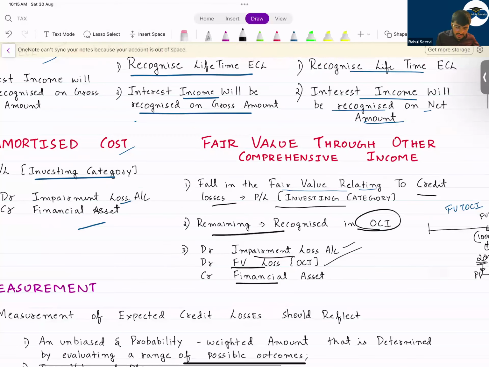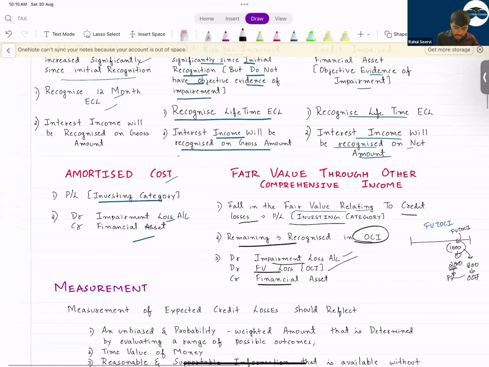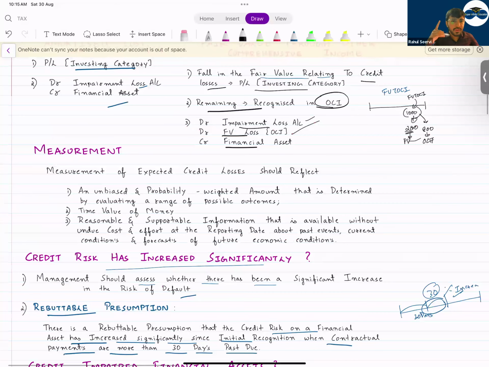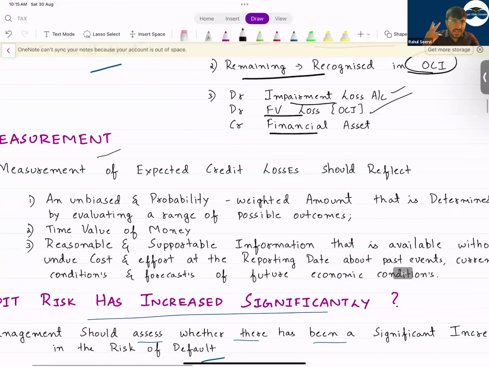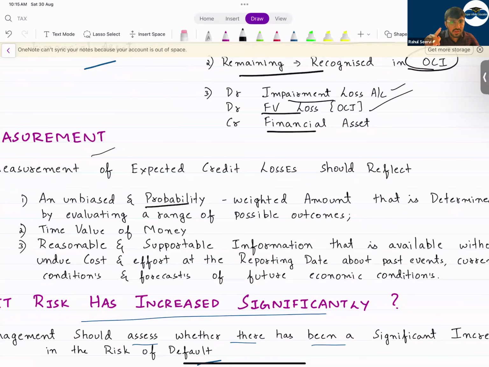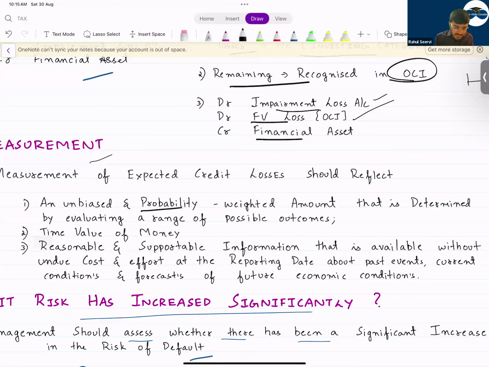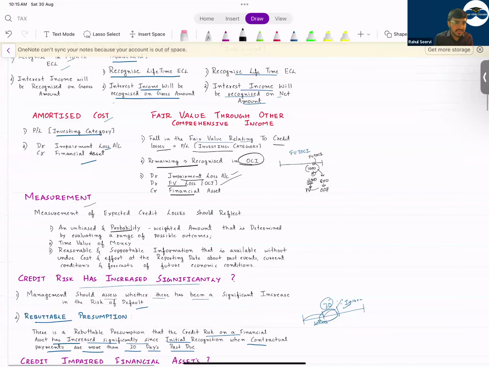So measurement, when you measure the value, what should you consider, sir? You should consider probability. It should be unbiased. It should consider time value of money. You should do the discounting, and it should be based on reasonable and supportable assumptions. You should consider the current condition as well as the future condition. It's not that you only consider the current; future conditions also you have to consider, whether you will receive the payment or not. With this, stage 1, stage 2, and stage 3 is done. I hope it is clear to everyone.